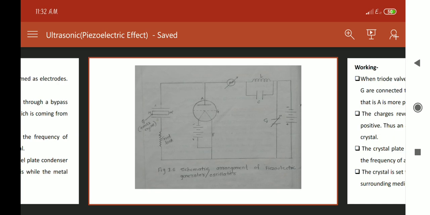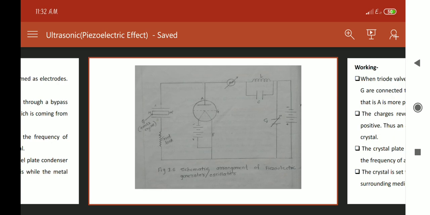Now this A terminal is connected to the anode and the B terminal is connected to the grid of the triode valve. After that, A is connected to the LC circuit, which is connected to the high tension battery through the bypass capacitor C1.